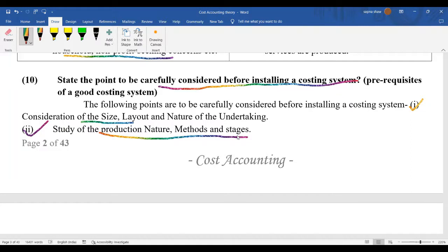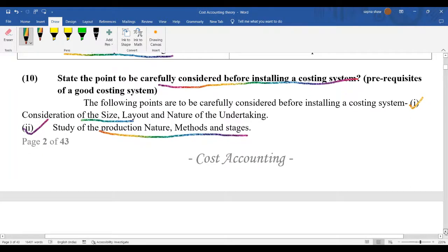So you have to see the nature of the production and how many methods are there, and then choose the best suitable method. For cookies there are different methods, and not only cookies, there are different products for which different types of methods and different stages are there. So you have to decide what method you are going to use.